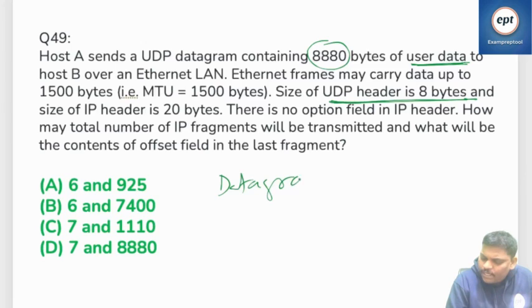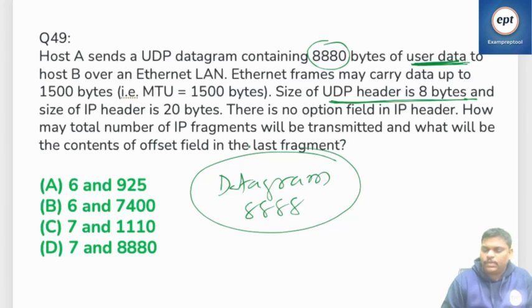When you say datagram, the header also comes, but here it is clearly mentioned user data, so it is without header. Now you have to add this also. This is the twist here. If anyone takes the UDP datagram as 8880, then it is wrong. It is 8888.